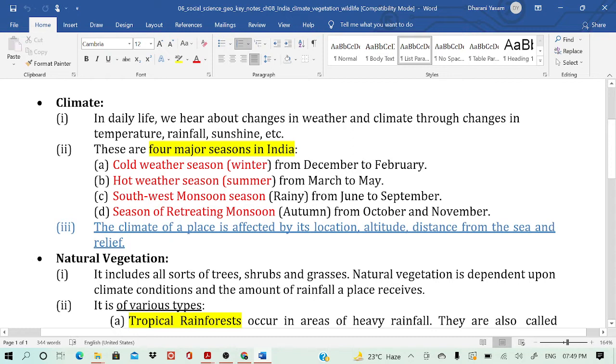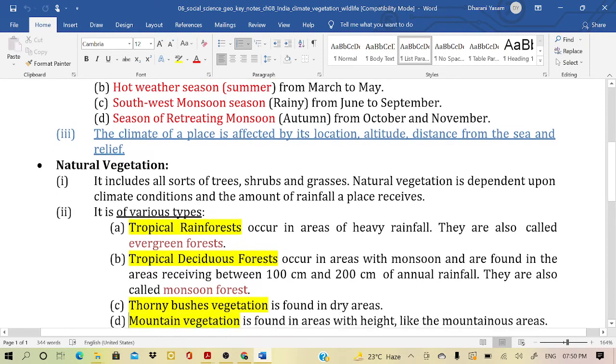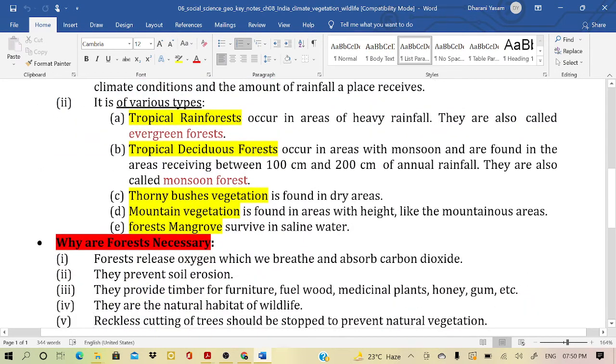The natural vegetation. It includes all sorts of trees, shrubs and grasses. Natural vegetation is dependent upon climate conditions and the amount of rainfall a place receives. Among the various types of natural vegetation or forests in India, tropical rainforests occur in areas of heavy rainfall. They are called evergreen forests.